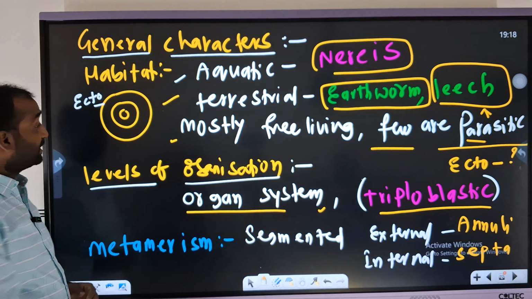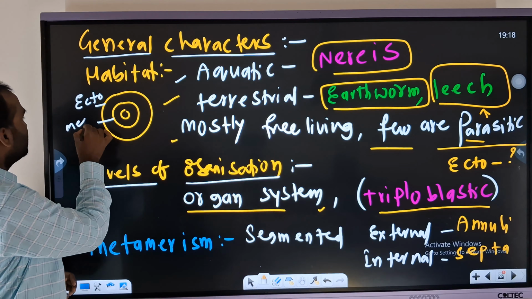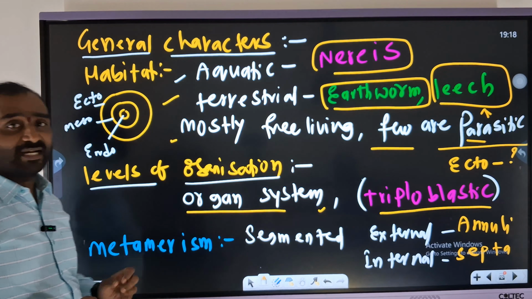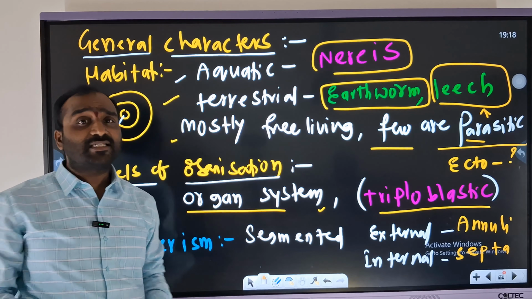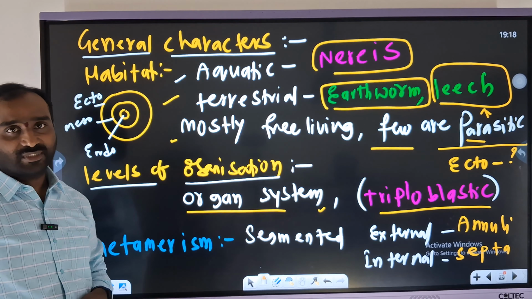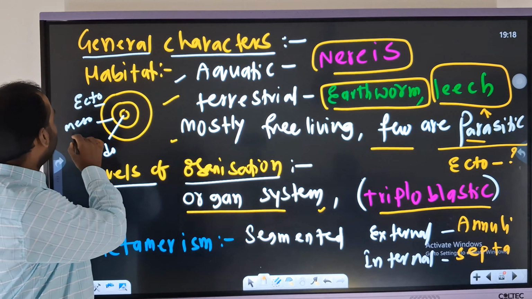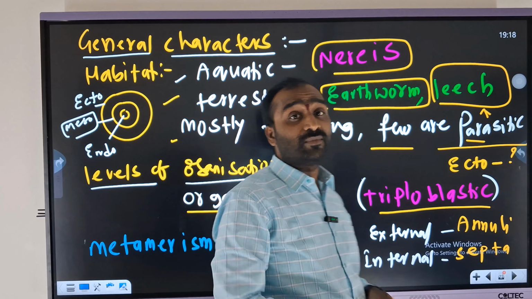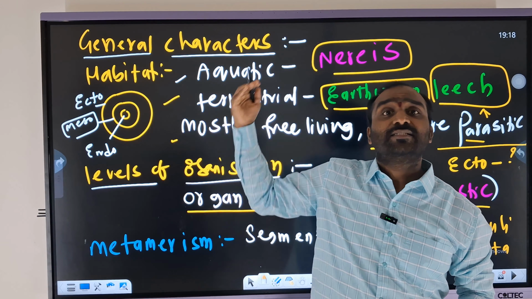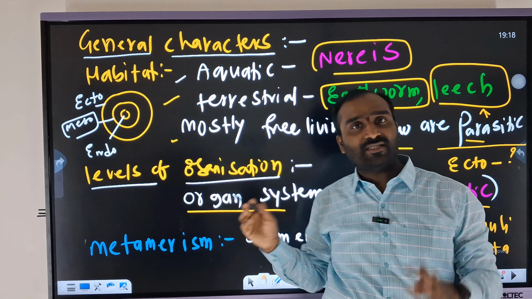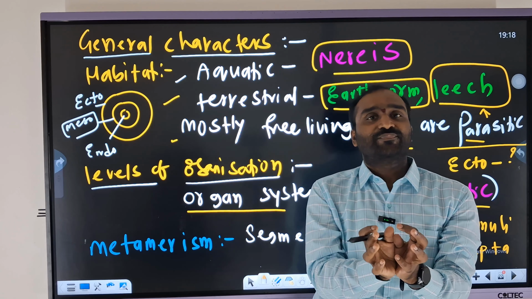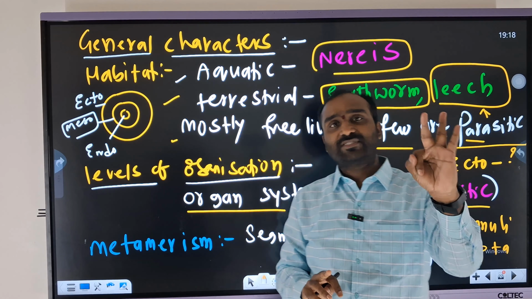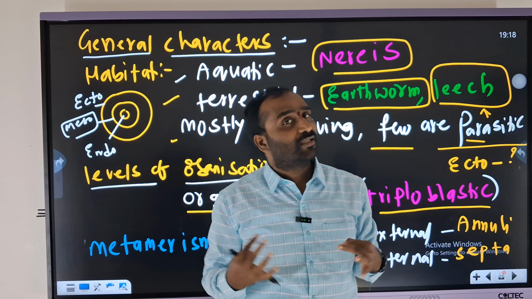Those are ectoderm, second mesoderm, third endoderm. So we have 3 primary germ layers, hence it is called triploblastic. Am I clear? And one more: the mesoderm is going to split to form what? Coelom. So that's the representation here, eucoelomate. First I have given the generalization, the majority characters: coelomic, nephridia, along with a closed type of circulatory system. We need to recall always, otherwise you can't remember.